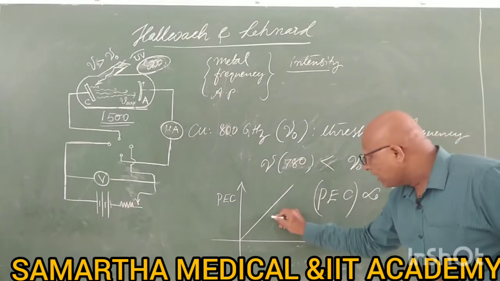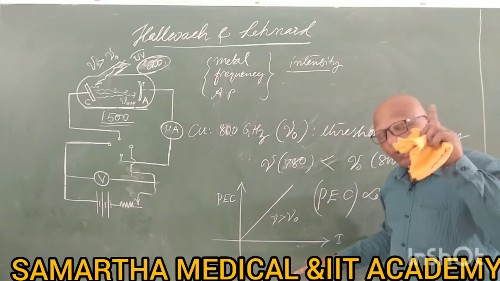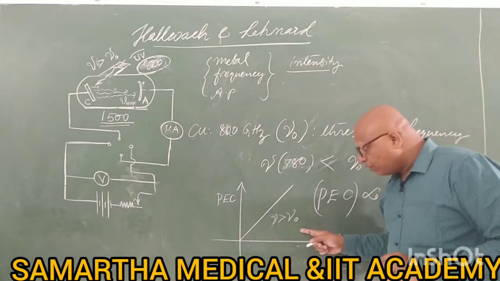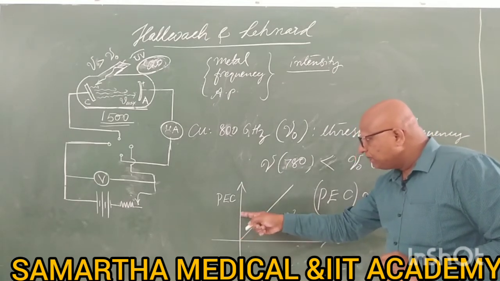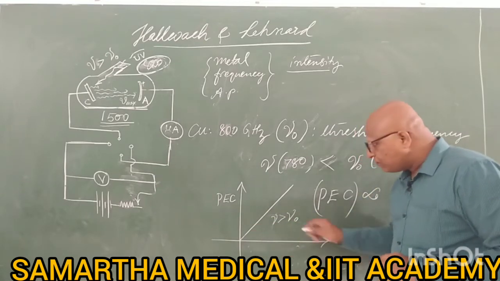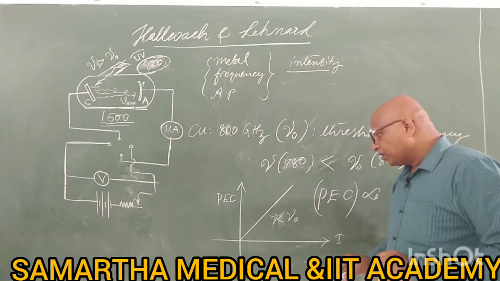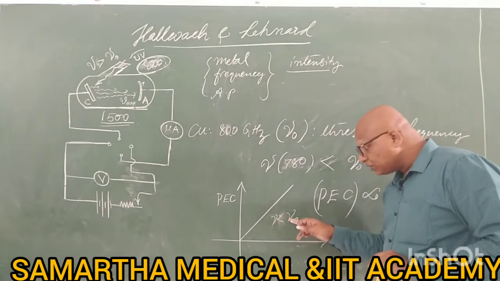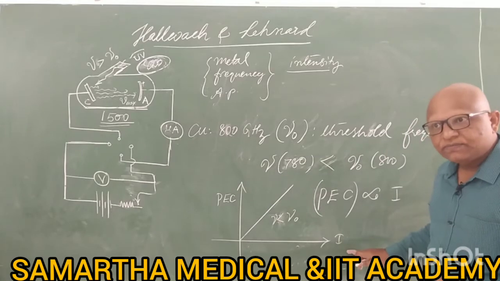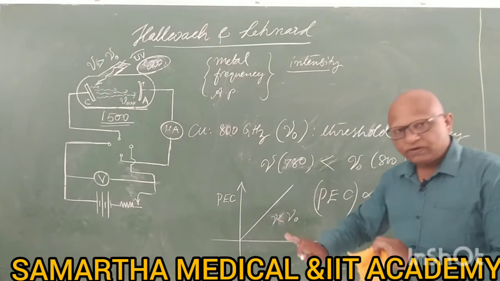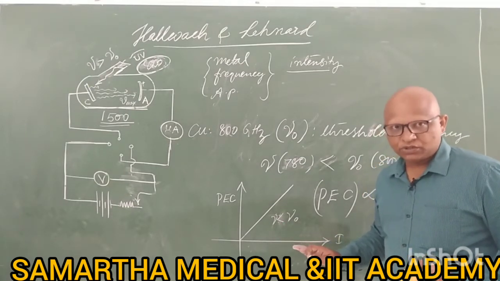That's why, remember, this graph is possible only if the frequency is greater than the threshold frequency. If the frequency is more, then photoelectric current will simply increase with the intensity. For a frequency less than the threshold frequency, this graph is not at all possible. However bright is your light, however intense is your light, there will be no photoelectric current. Okay, so I hope you are clear about these two things.